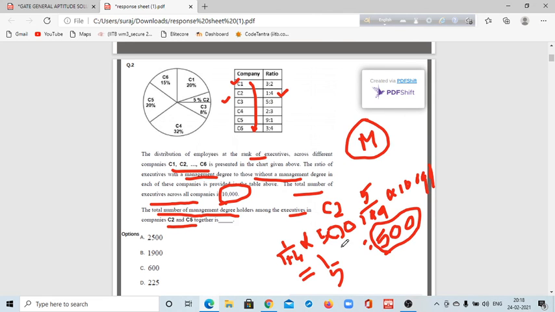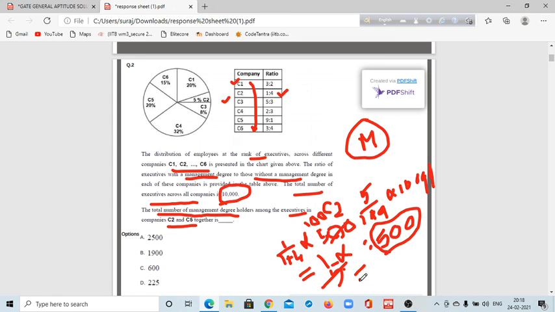It is 1 by 5, into 500, so it will be 100.